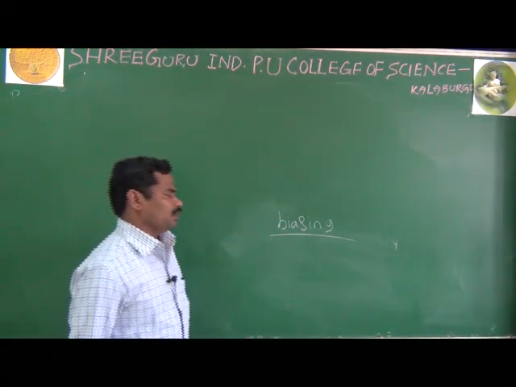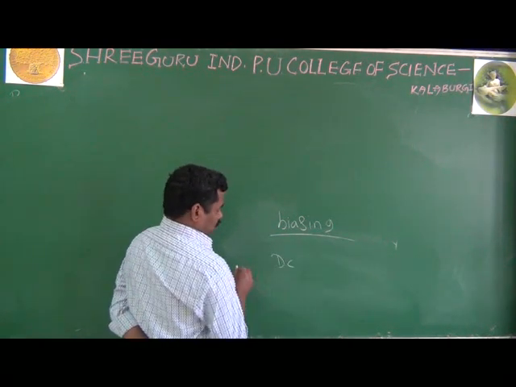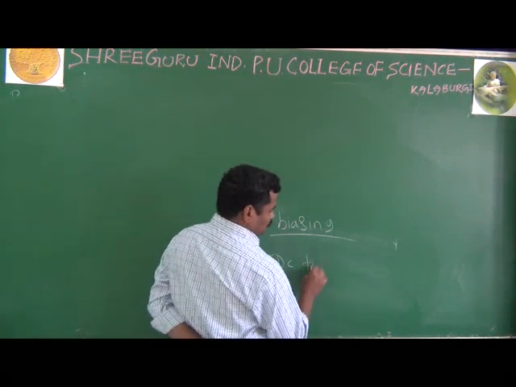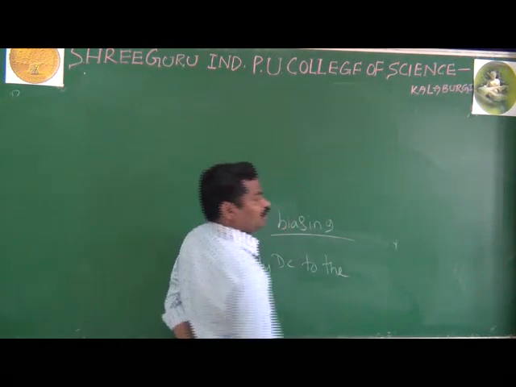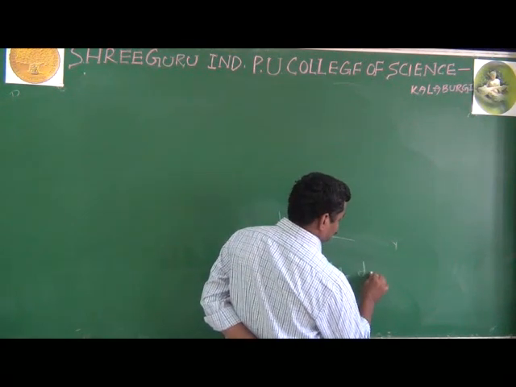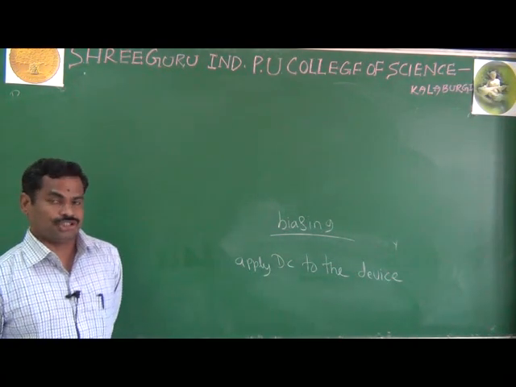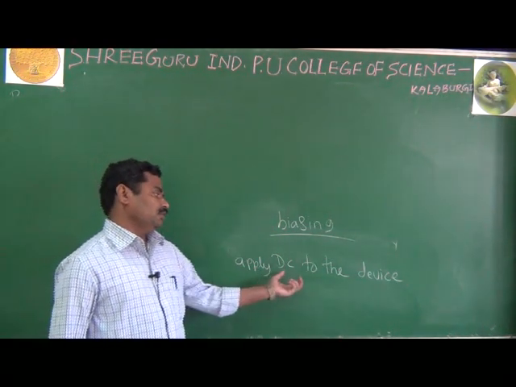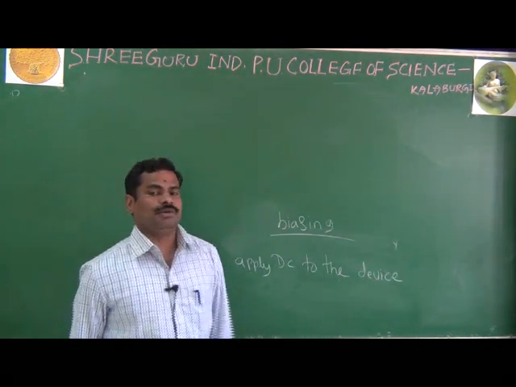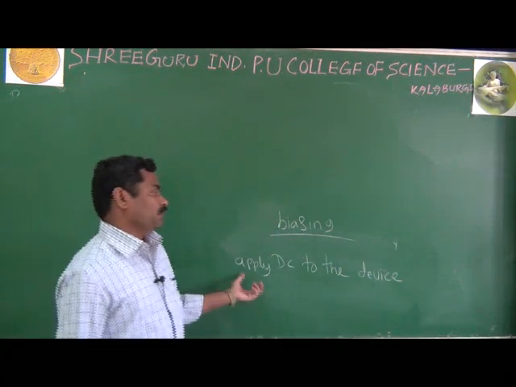The general meaning of biasing is nothing but applying the DC voltage to any electronic device. The basic definition of bias is applying the DC voltage to the device, especially an electronic device. That is the general meaning of bias.